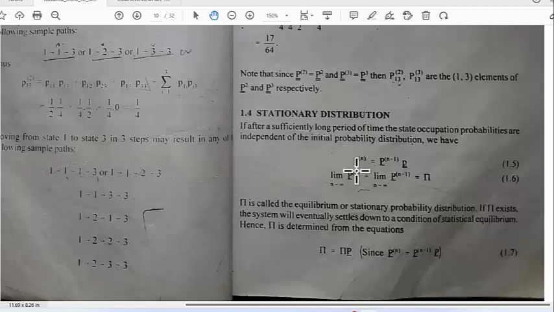But in some cases, you may have a probability distribution that does not change from time to time. That does not mean that the chain stops moving around. The chain state will change, but the probability distribution of the state will not change.